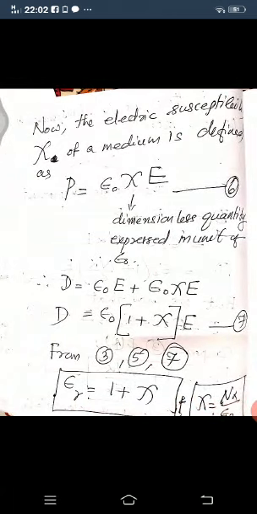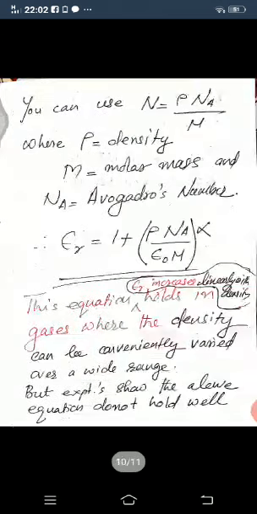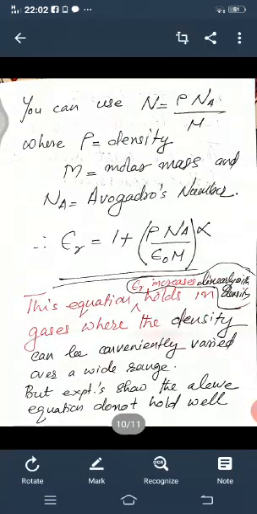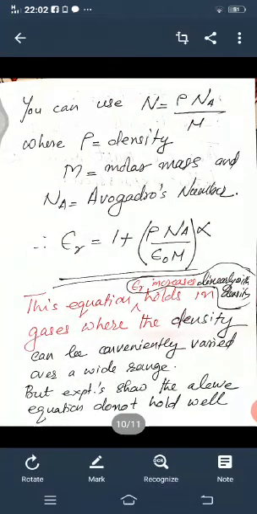These are fundamental equations. Some more equations you can use here. Instead of N, the number of atoms or molecules per meter cube, you can write rho Na by m, which is again a fundamental equation. Rho is the density, Na is the Avogadro number, and m is the molar mass. If you substitute those values, you will get an epsilon r equation like this. Note this equation: epsilon r increases linearly with the density.